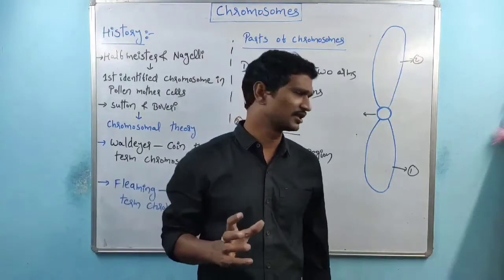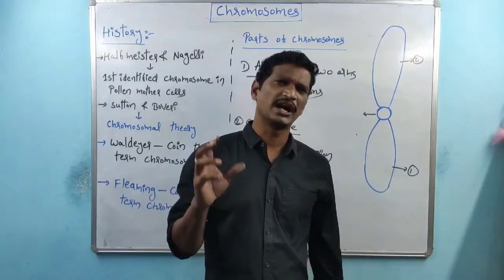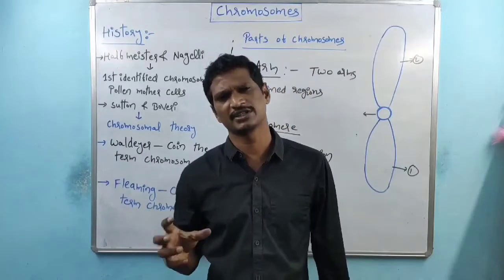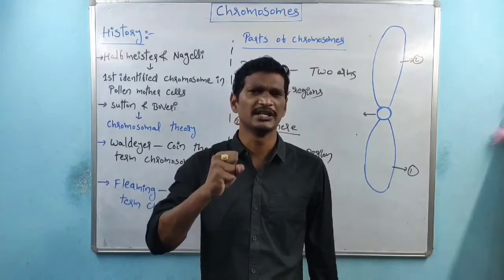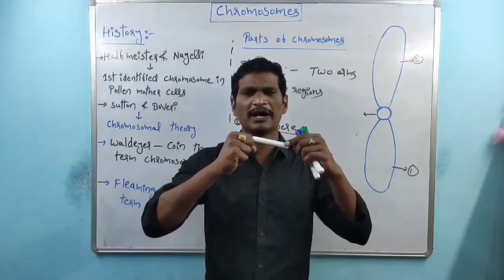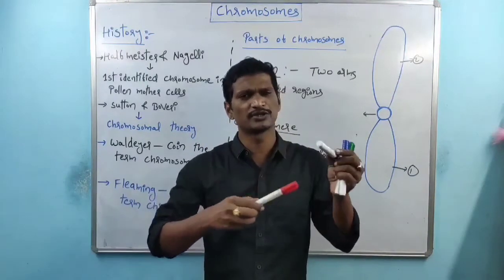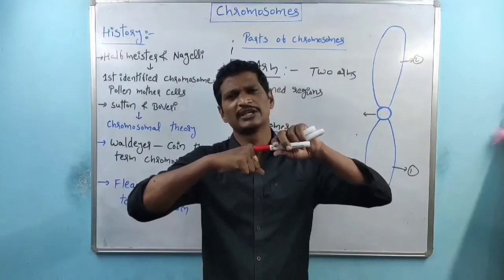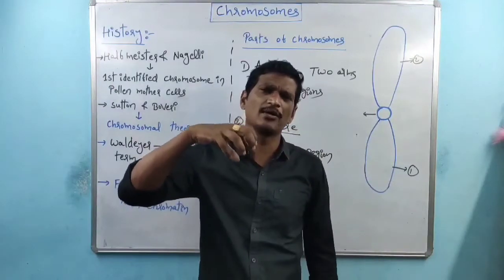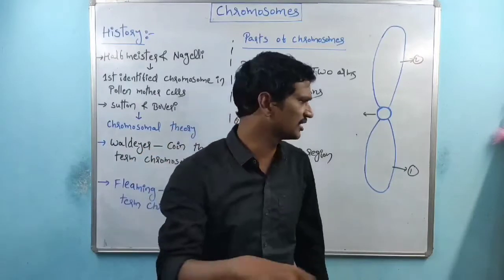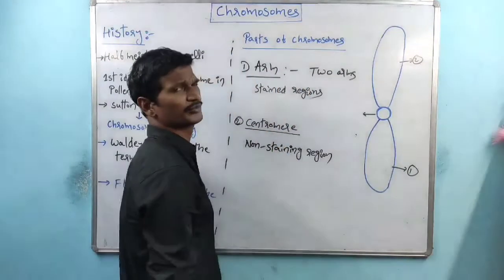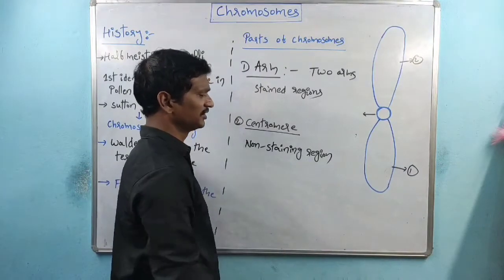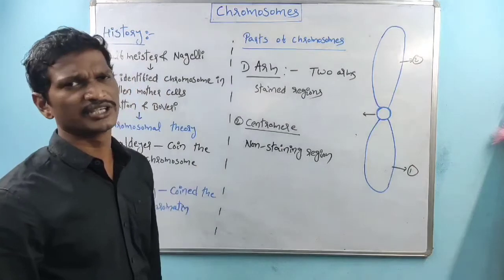The reason is, remember, the centromere is a highly compacted region, or a very tightly bound region. There is no space even for the staining agent to bind. So the centromere is a very highly compacted region, and that's the reason this region is called the non-staining region.